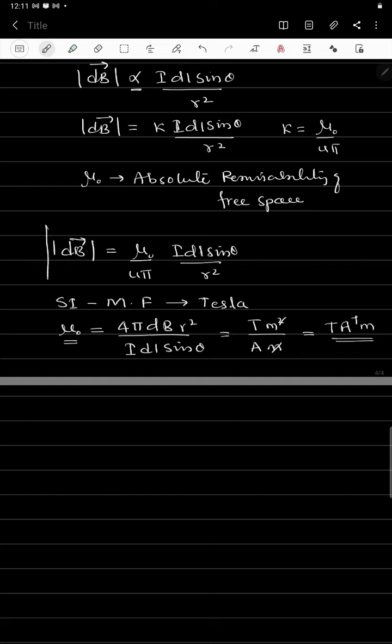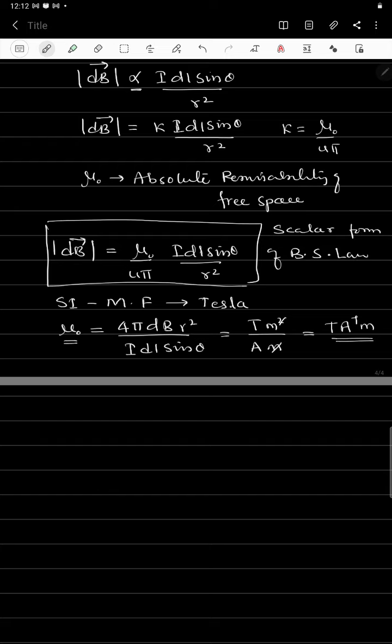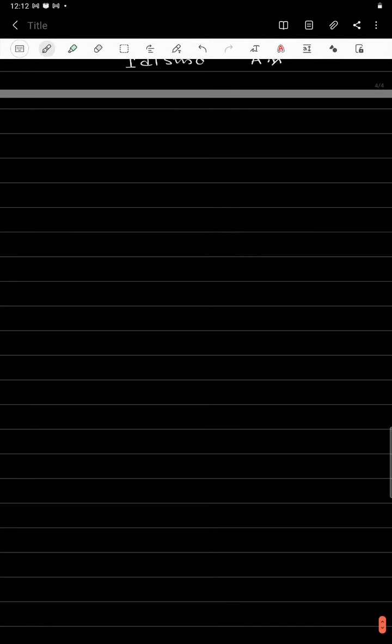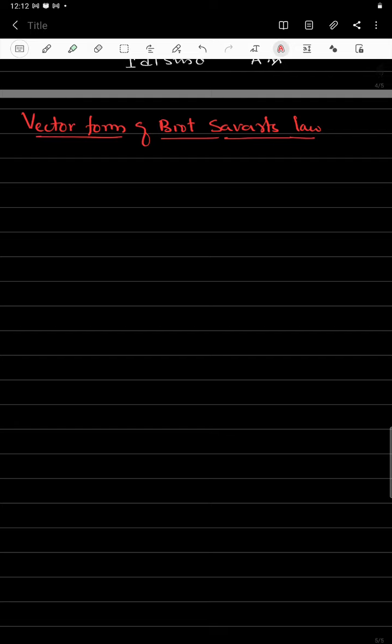So this expression is the scalar form of Biot-Savart's law. Now we will find the vector form of Biot-Savart's law. To find the vector form of Biot-Savart's law, we should know the direction of the magnetic field.